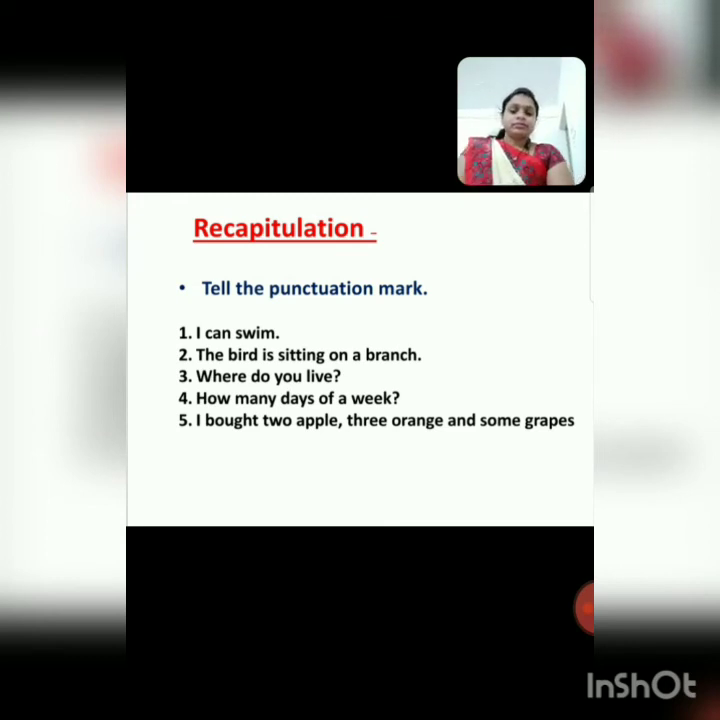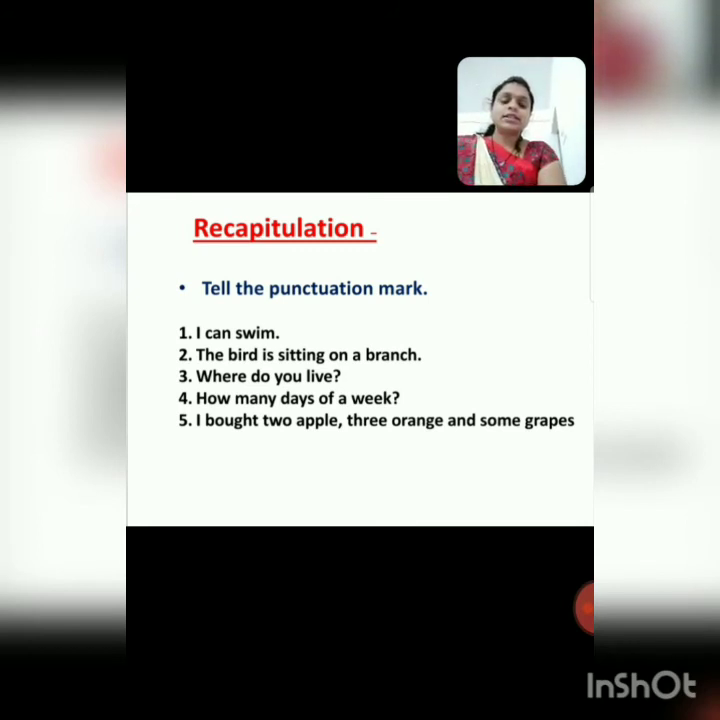Second sentence, see the second sentence. The bird is sitting on a branch. This is a sentence. Okay, which punctuation mark do we have to put? We have to put a full stop here because this is a sentence. The bird is sitting on a branch. Full stop.